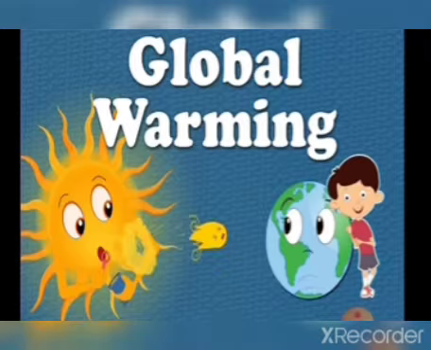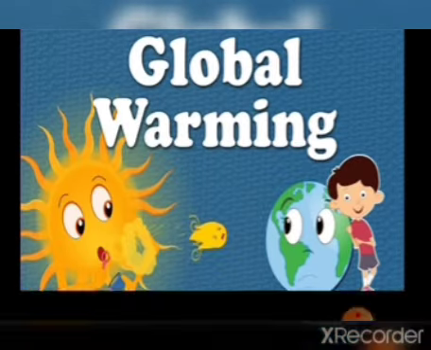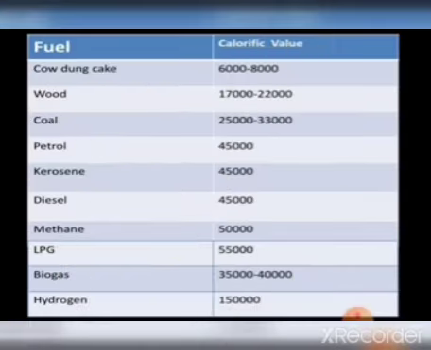So these are the substances which are used for burning, or the substance that undergoes combustion is said to be a combustible substance or fuel.